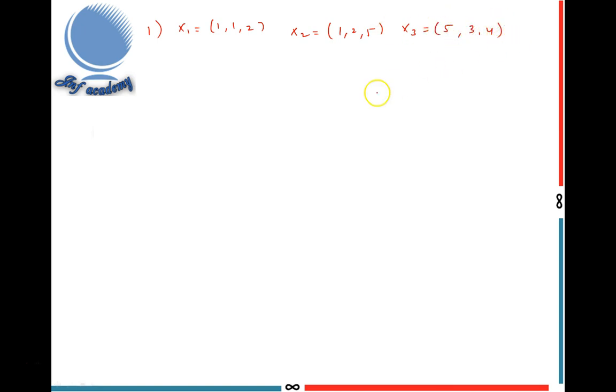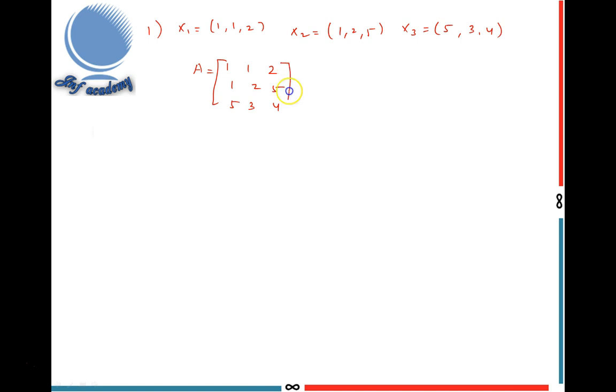I am going to check whether these vectors are linearly independent or linearly dependent. How to check? First, write x1, x2, x3 as row vectors. Then you get one matrix: 1, 1, 2; 1, 2, 5; and 5, 3, 4.